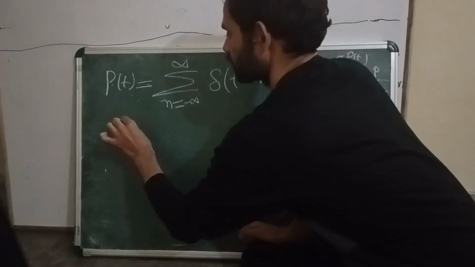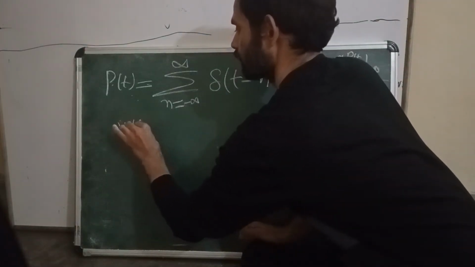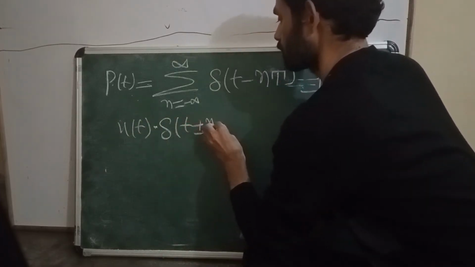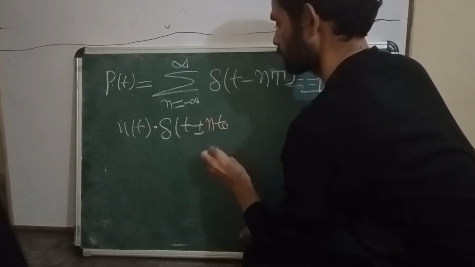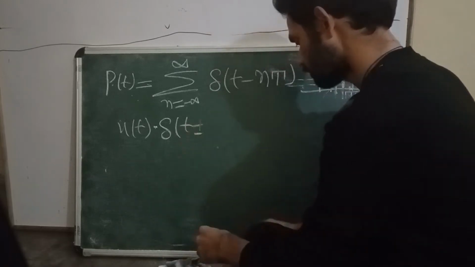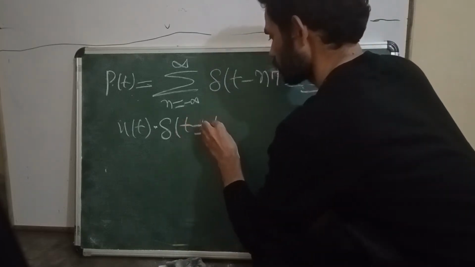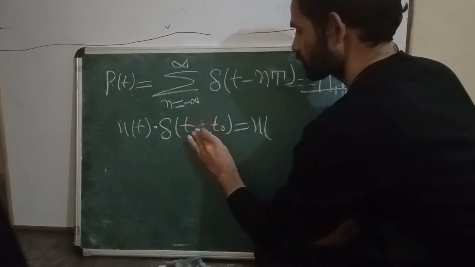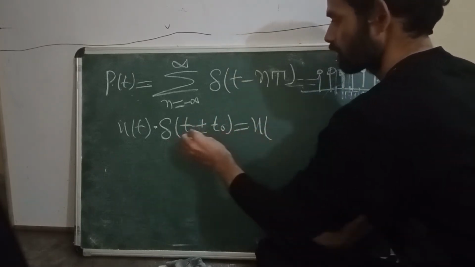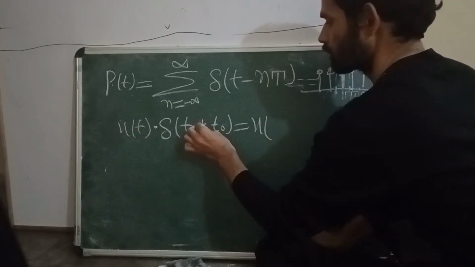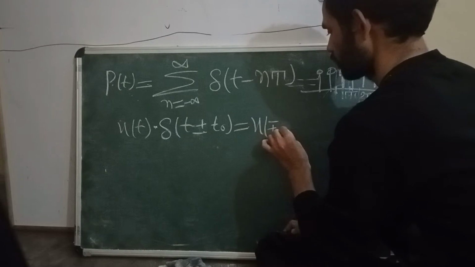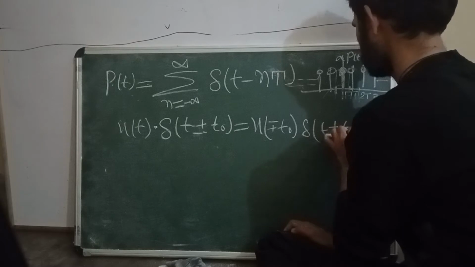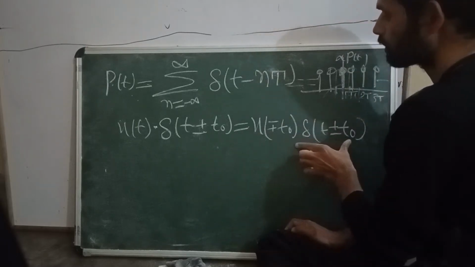That we know very well: x of t into delta of t plus or minus t naught is equal to x of minus or plus t naught into delta of t plus or minus t naught. This is my sampling property.